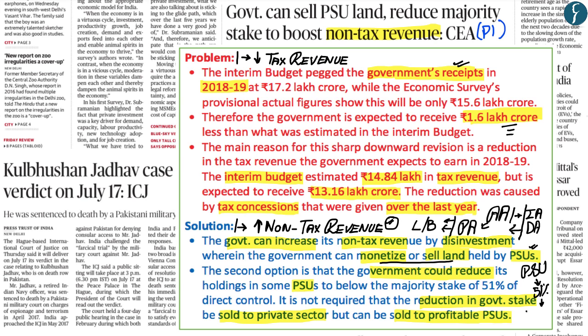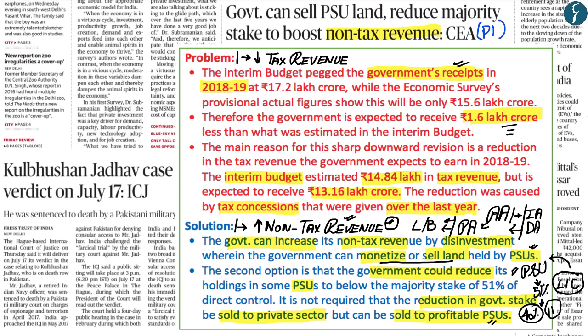Now what the Chief Economic Advisor is saying is that the Government of India can reduce its stake within this public sector unit to 40% and sell the 11% to a profitable public sector unit, whereby this 11% can be sold to LIC or other profitable public sector units. Now what this would ensure is that it would increase the non-tax revenue for the Government of India by selling off their stake in a public sector unit. But because the Government of India has sold its stake to another profitable public sector unit, the Government of India is still able to have indirect control over this public sector unit.